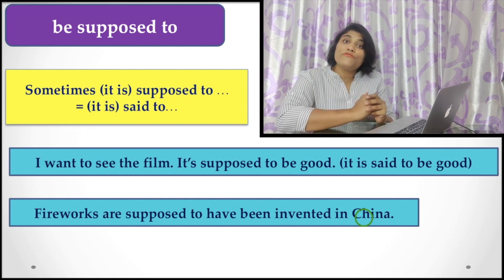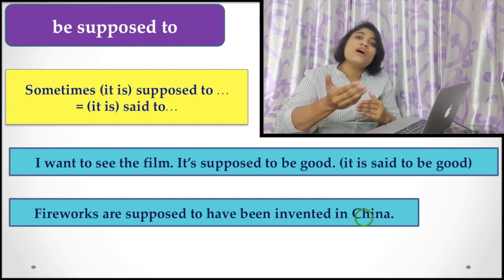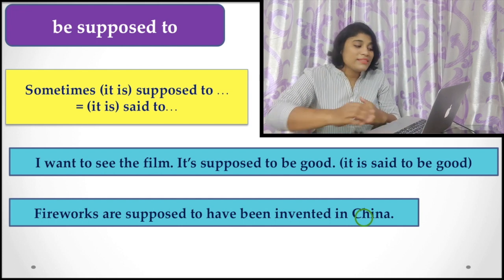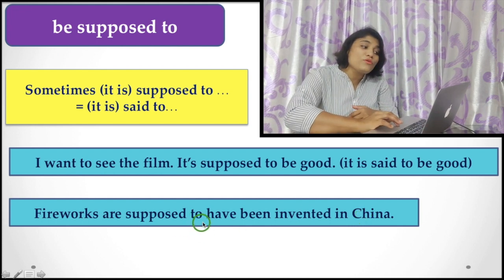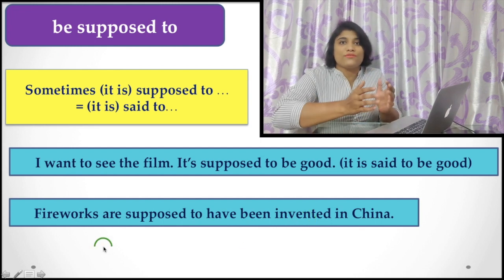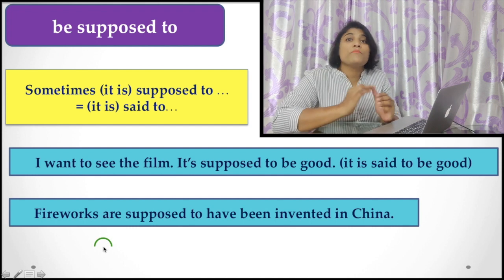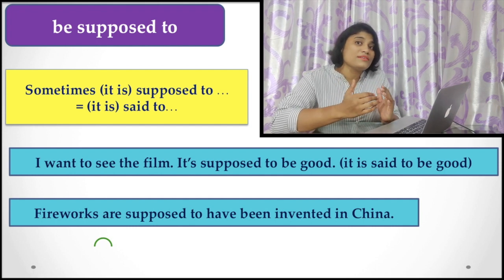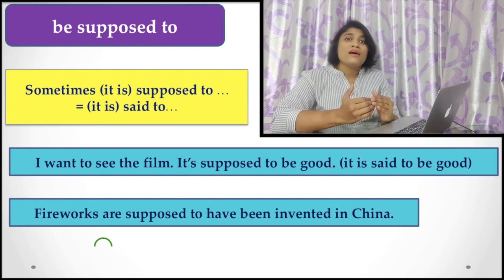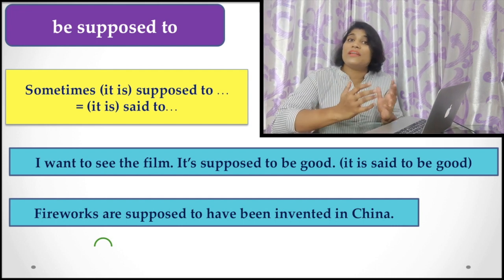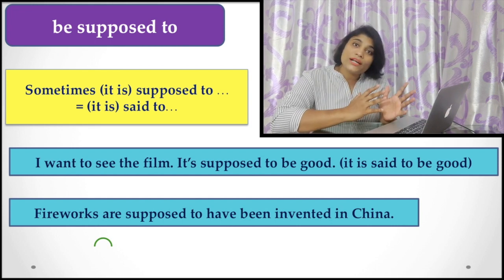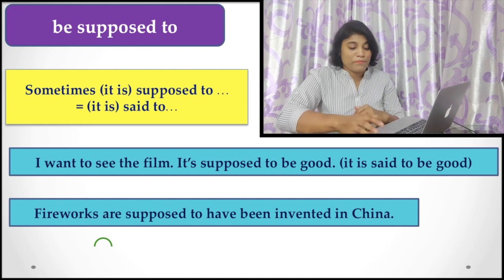There you don't have proof, but you have to present something. So how can you present? You have to say it is supposed to. That is, fireworks are supposed to have been invented in China. That means we don't have any proof, but we suppose so. If we share information which we don't actually know, we have to use supposed to in order to report in that way.